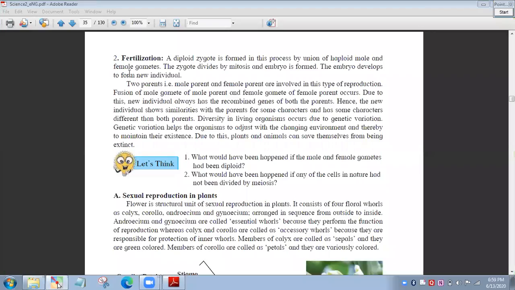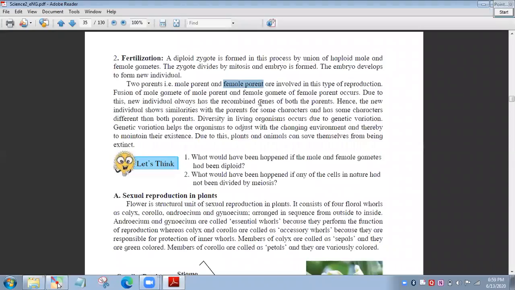After this, the embryo develops into a new individual. Now here two parents are involved. If you see asexual reproduction, there was a single parent, but here in sexual reproduction, two parents are involved, one male parent and one female parent. So always the parents are a male parent and a female parent in all multicellular organisms.